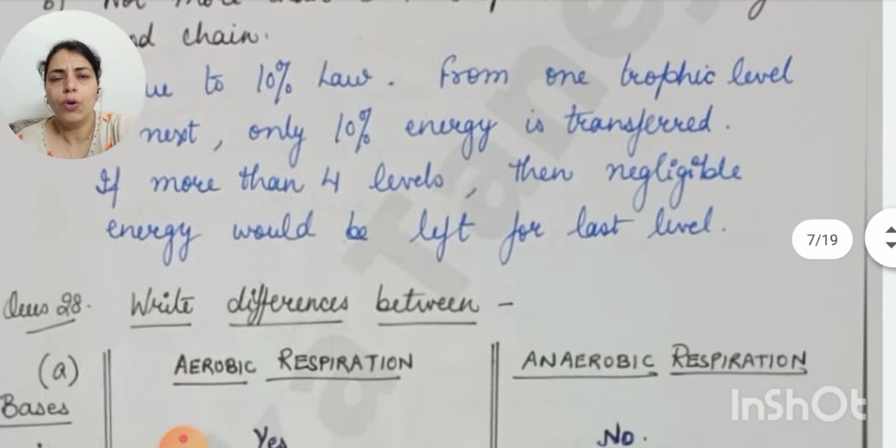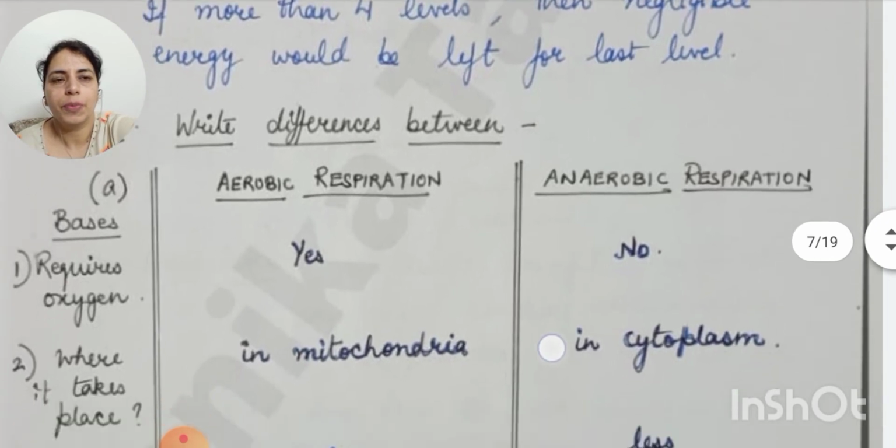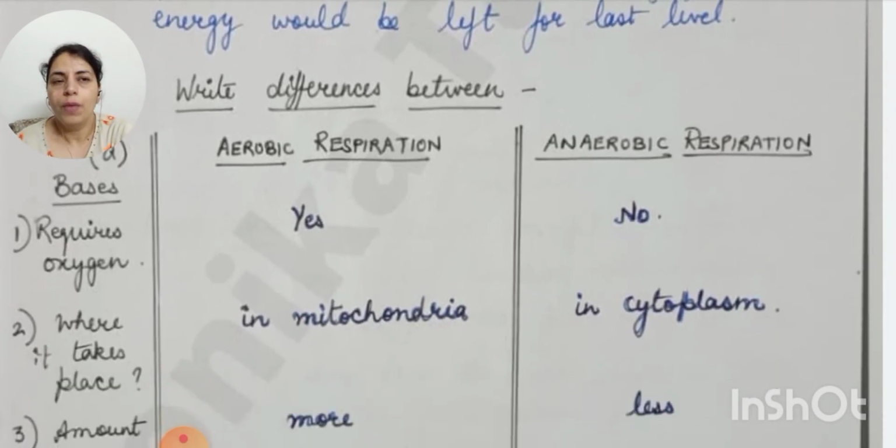I have tried to frame the answers in simple language, and I have kept them as short as possible. Now write differences between aerobic respiration and anaerobic respiration. I think you all must be aware of my way of presentation. I always write this type of question by writing the bases on the left side and then the differences between the two given concepts.